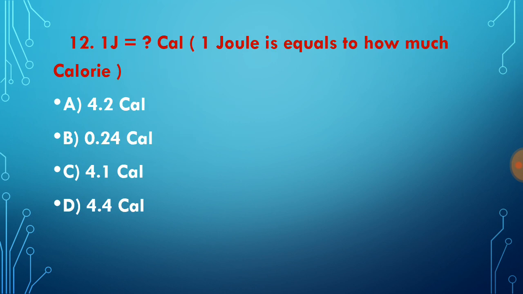Question number 12, in all other types of competitive examination, you will see 1 calorie is equal to how much joule. We know that 1 calorie is equal to 4.2 joule, but in this question I have changed it. 1 joule is equal to how much calorie? 1 joule is equal to 1 by 4.2 calorie by using unitary method. So divide 1 by 4.2 and get your answer. I think correct answer choice for this question is B, 0.24 calorie. Don't get confused: 1 calorie is equal to 4.2 joule, but 1 joule is not equal to 4.2 calorie. Because of that, confusion comes here for question number 12.